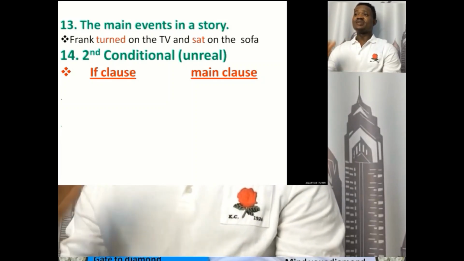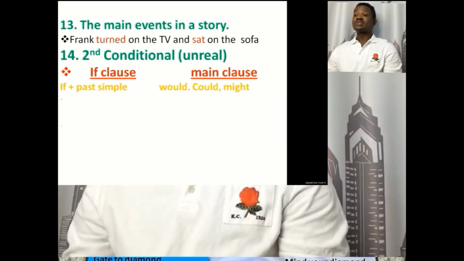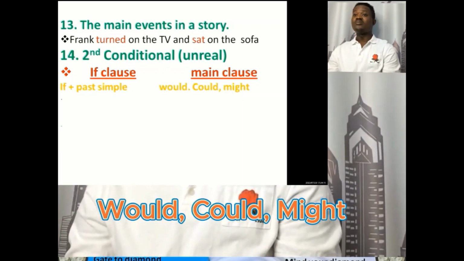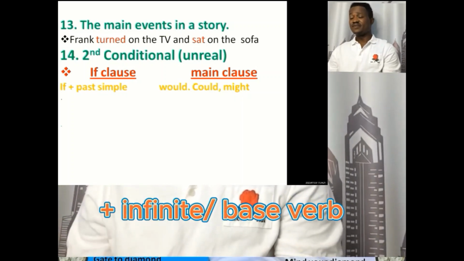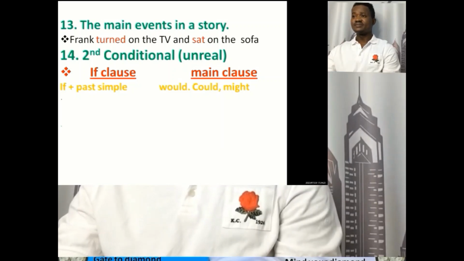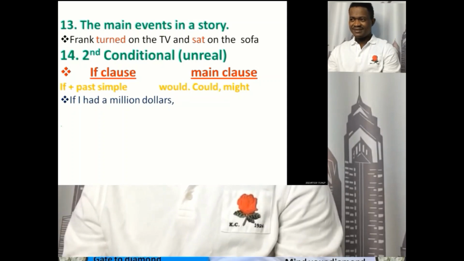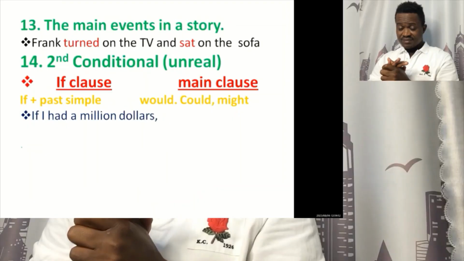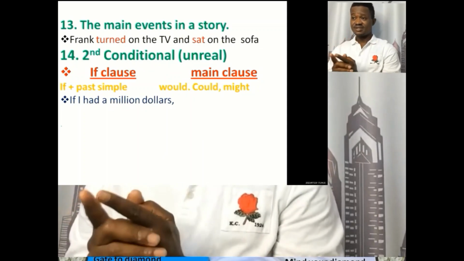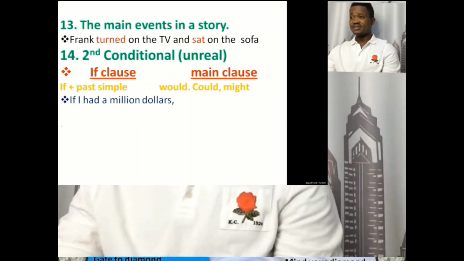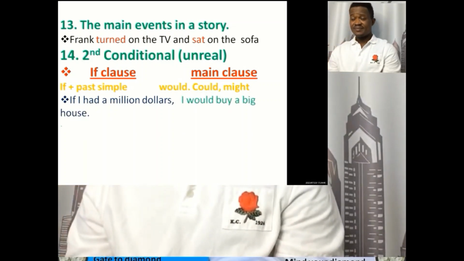So what is the formula? The formula is if plus past simple, plus would, could, or might plus the infinitive, the base verb. All right, let's go. If I had $1,000,000, you have to see a comma here. If I had $1,000,000, this is the if clause. So let's go to the main clause. The main clause is: I would buy a big house.